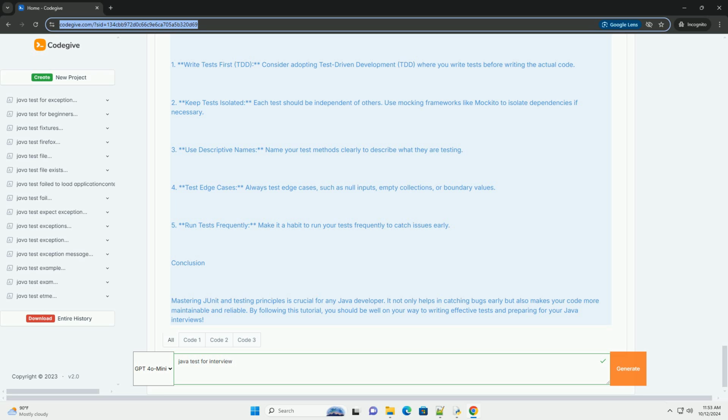Conclusion. Mastering JUnit and testing principles is crucial for any Java developer. It not only helps in catching bugs early but also makes your code more maintainable and reliable. By following this tutorial, you should be well on your way to writing effective tests and preparing for your Java interviews.